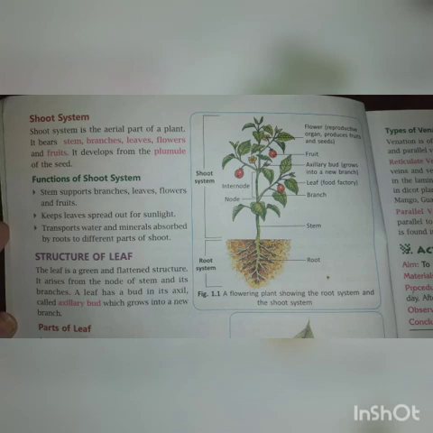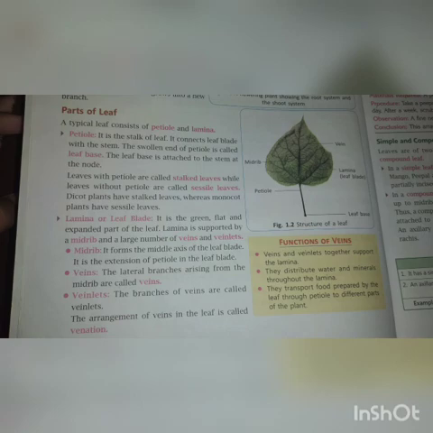Structure of a leaf. The leaf is a green and flattened structure. It arises from the node of the stem and its branches. A leaf has a bud in its axil, called the axillary bud, which grows into a new branch. What are the parts of a leaf? There are many parts of leaves, but you have understood that a plant has a part called leaves, and the leaves have many parts.